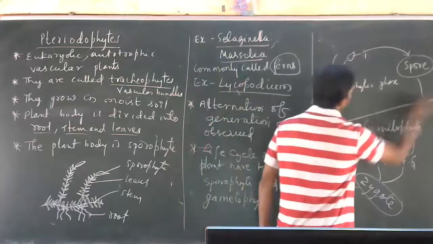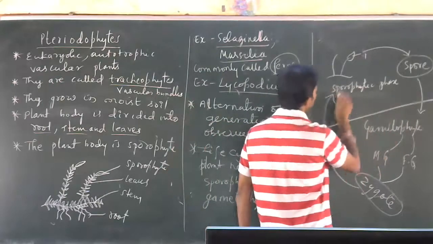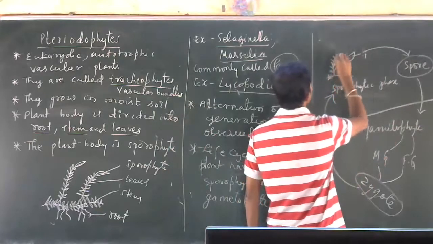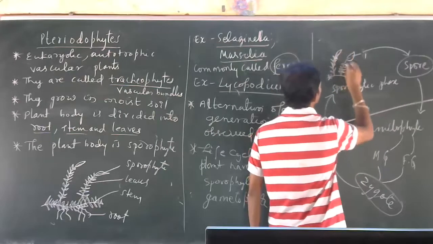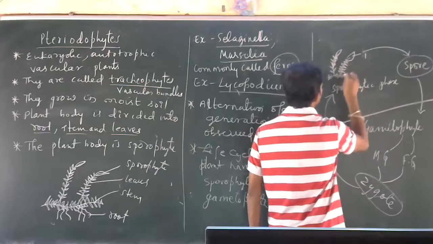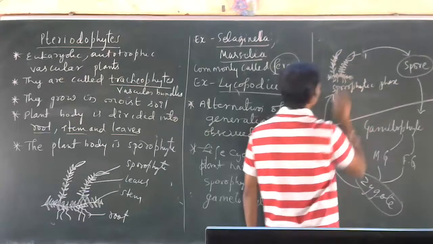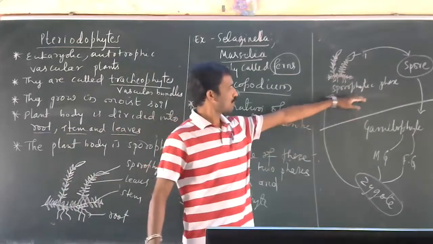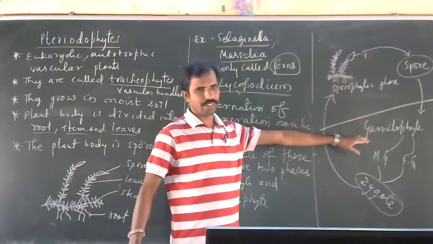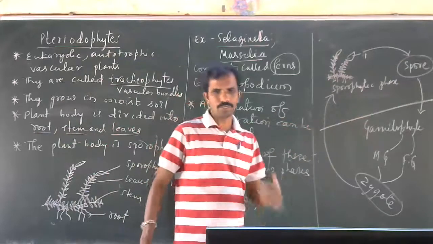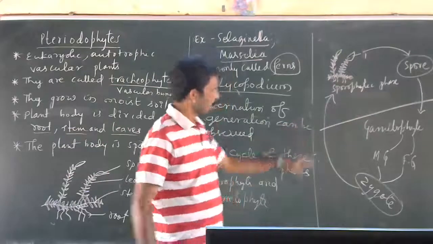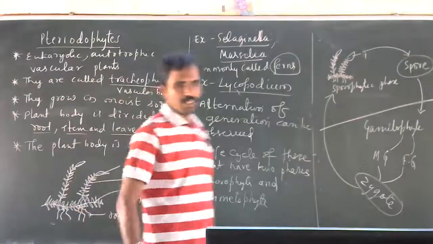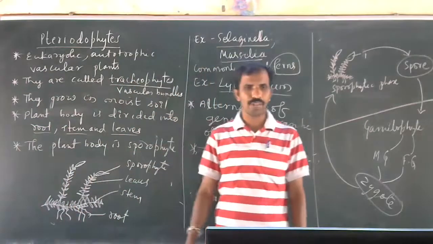So this is the sporophytic phase and gametophytic phase. Here also the life cycle has two phases. Understood? Means these plants reproduce by sexual method as well as asexual method. So this is about the life cycle and characteristics of the group of plants called pteridophytes.